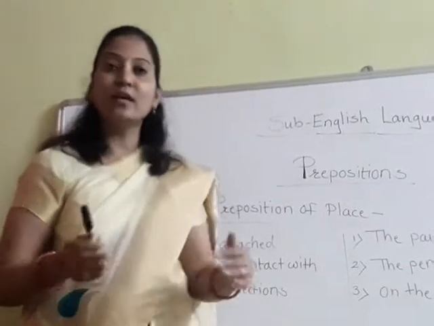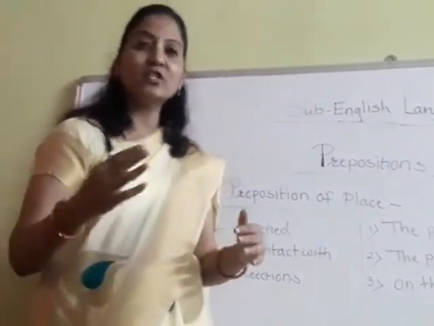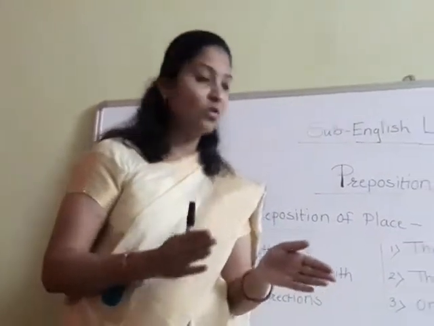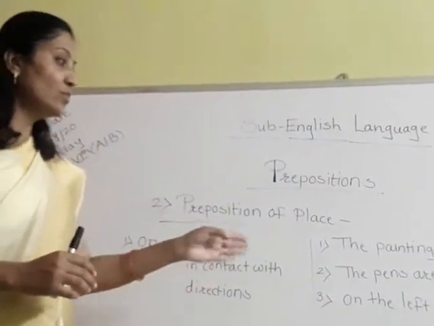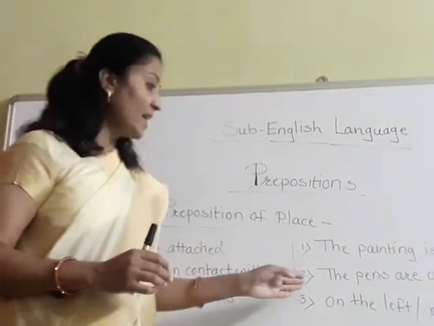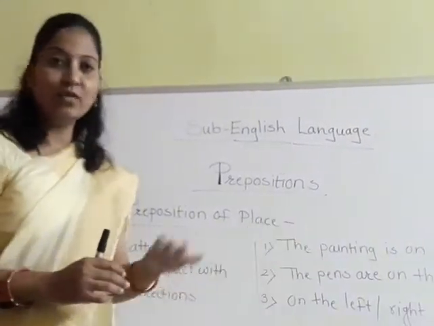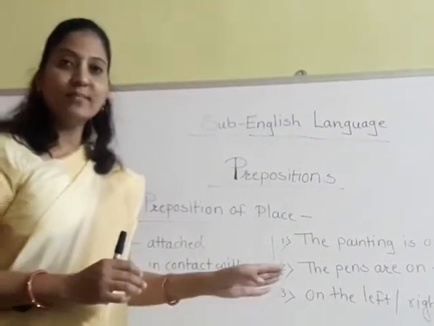Here you are explaining the direction to the driver. So like this, on is used to tell directions, left or right. Have you understood this?